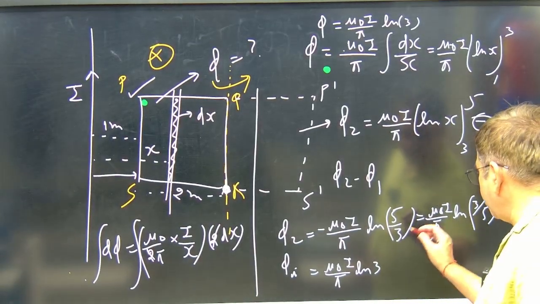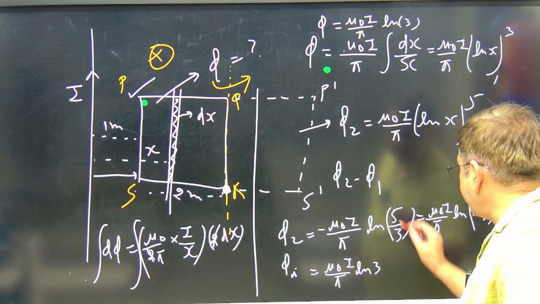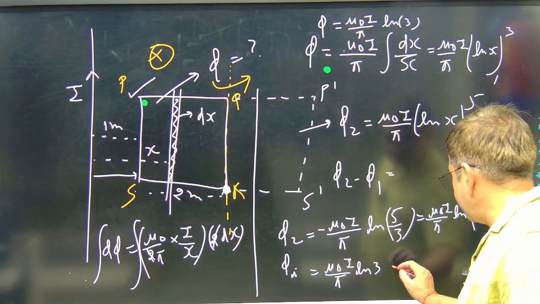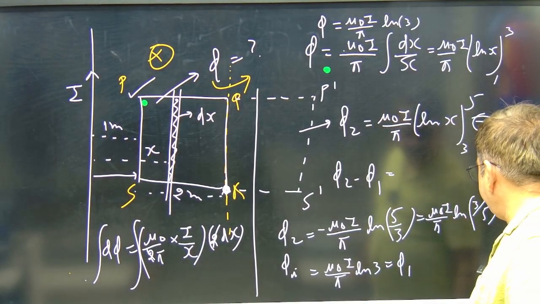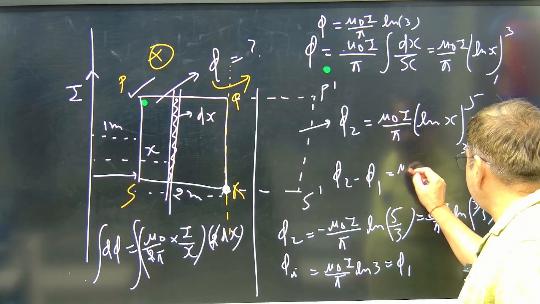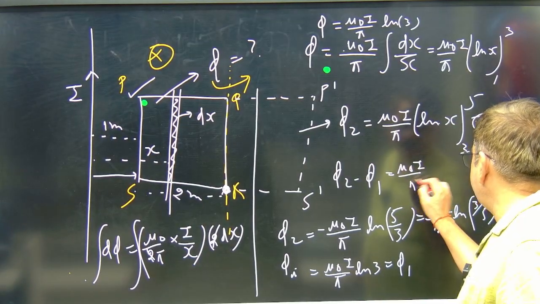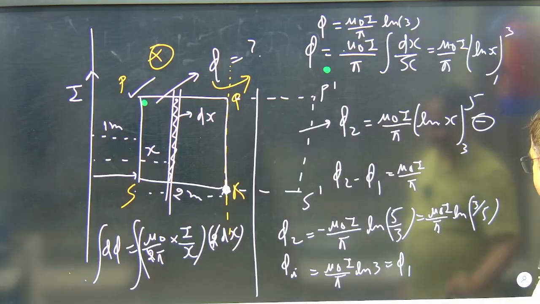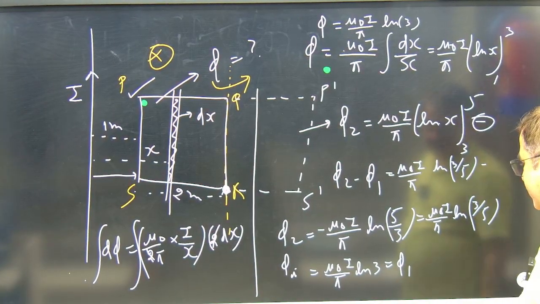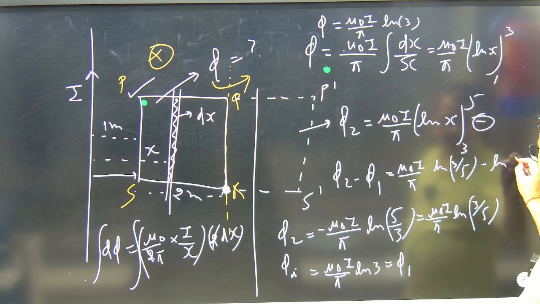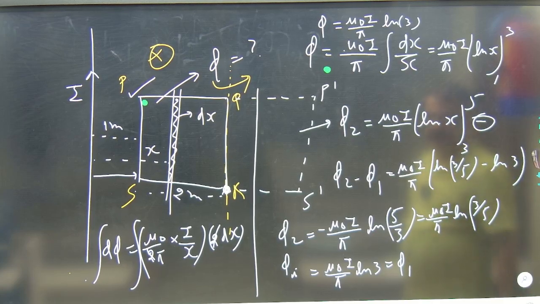So, if I go with the terms phi 2 minus phi 1, what value will I have? Just see, μ0 I by π, ln 3 by 5 minus ln 3. This result we have.